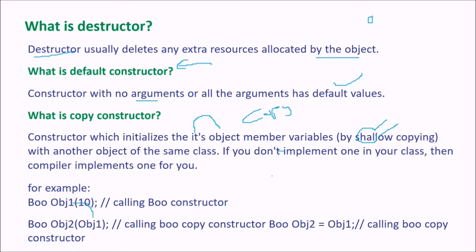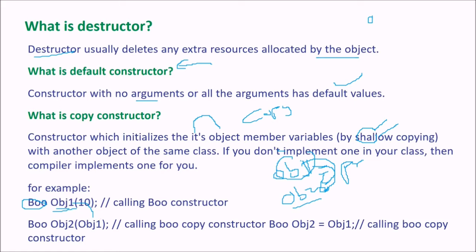Let me tell you, if you have object 1, then it has certain properties. You have object 2, you want to initialize object 2 with object 1. Whatever is in object 1, you want it to be copied to object 2. So you create object 1 of say class Boo.